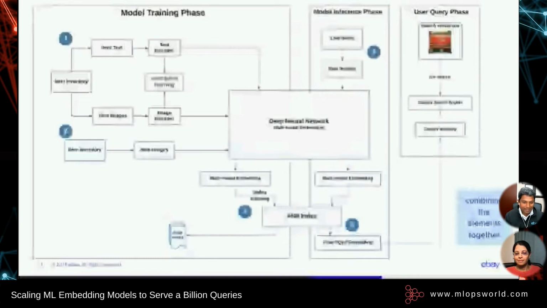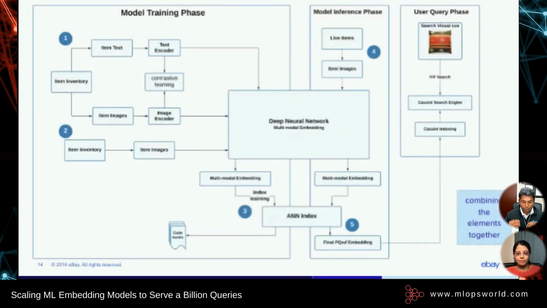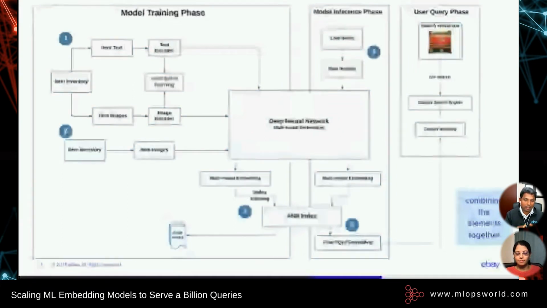Step three is, once we have these image embeddings, we feed them into the ANN index for IVF, and learn and create this index so that it learns how to represent the cluster information, generate the codebooks for product quantization, and then we have our models trained. In step four, we take the actual live inventory that we have on site, we take its images only, go through the embedding, the dense layer, generate the embedding, feed it into the clusters, and then we get the final PQ embedding. So that is one of the reasons we use images only in this inference for ANN. We also use only images when we do the ANN index training. And as I said, I'll answer that in a quick moment.